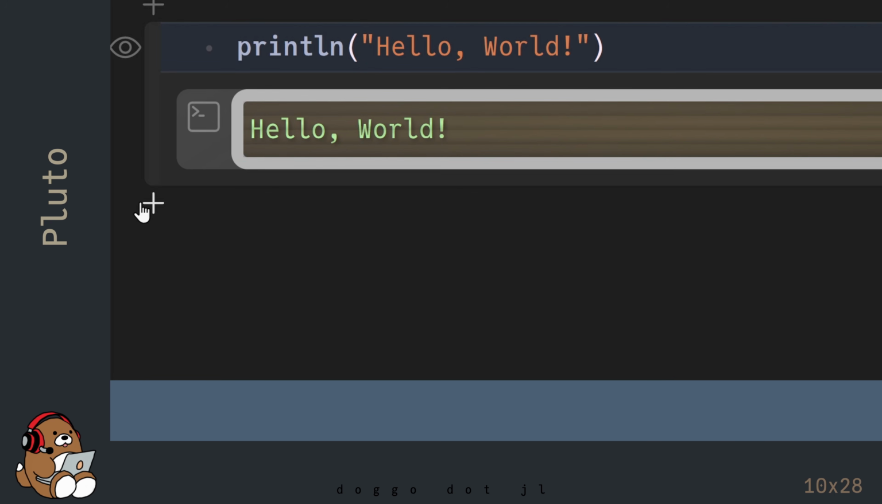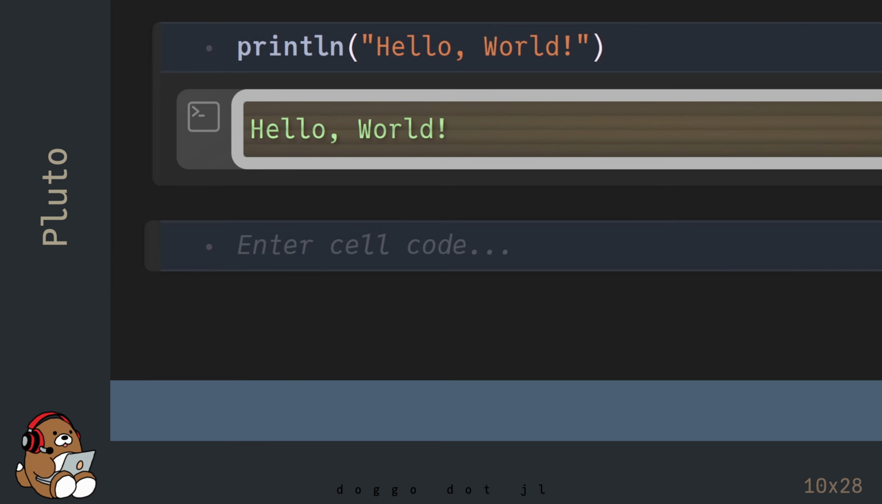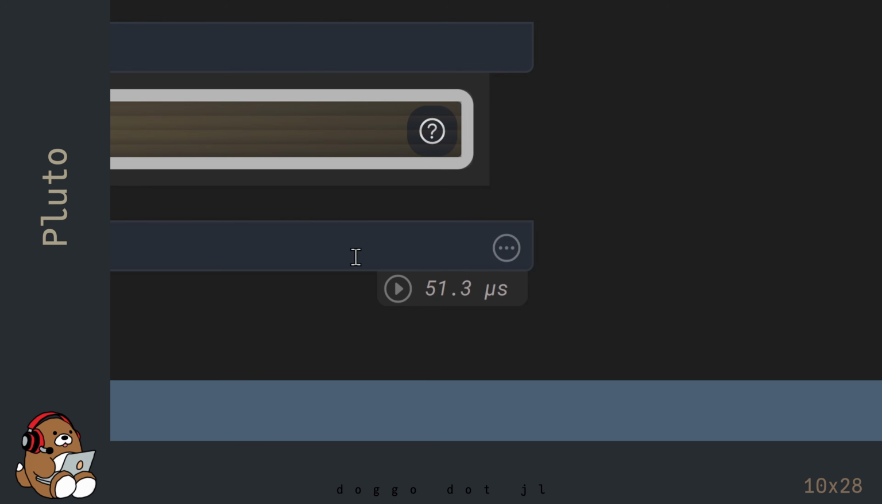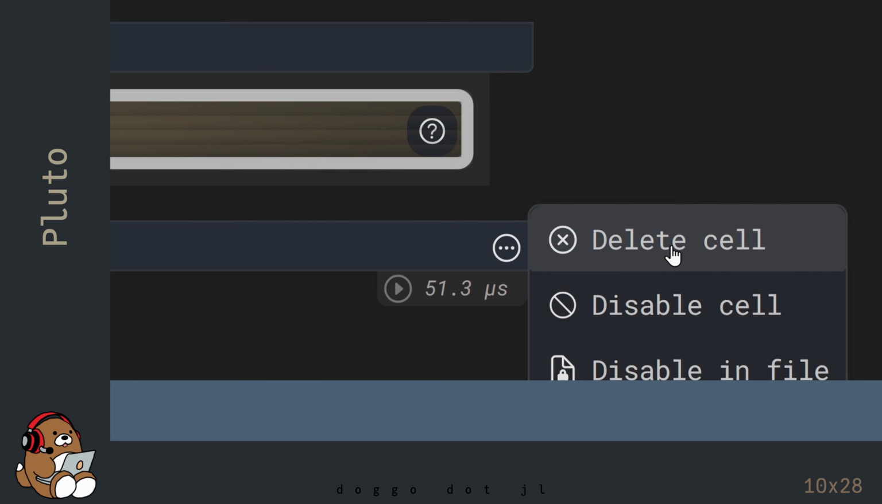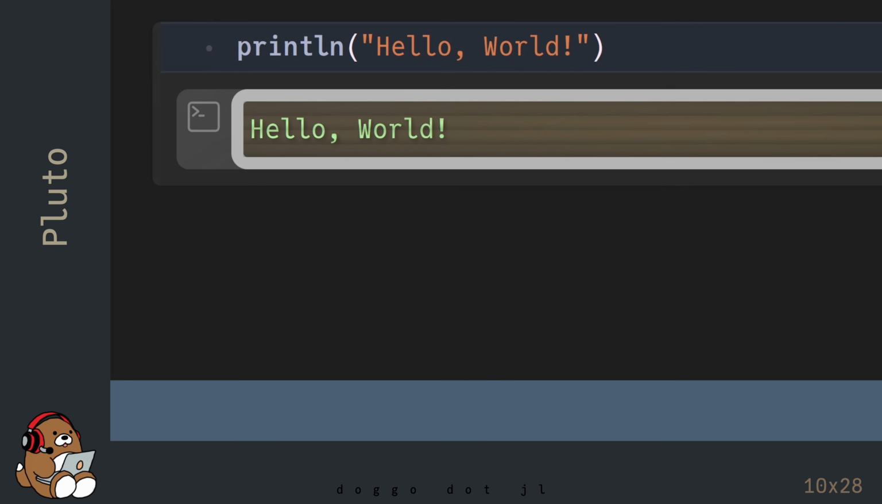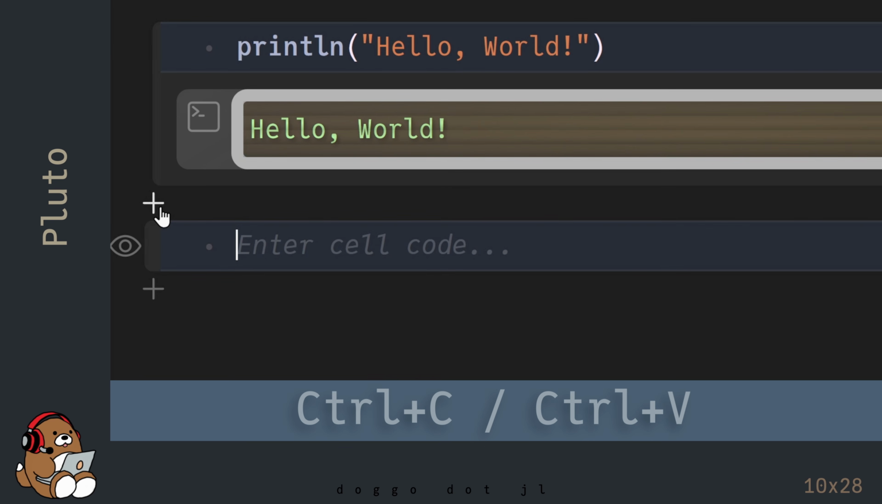To add a new cell, click on the plus button in the lower left corner of the cell. You need to hover over the corner to make the button visible. To delete a cell, click on this button at the right of the cell and choose Delete Cell. You need to hover over the button to reveal it. Add a new cell again and copy and paste the code from above using Ctrl-C and Ctrl-V.